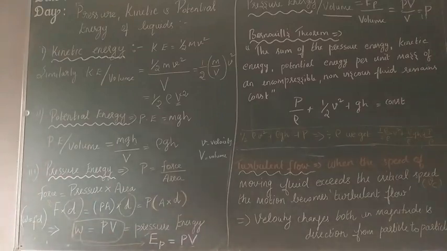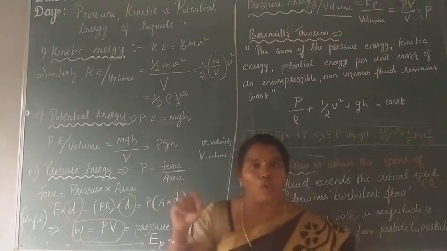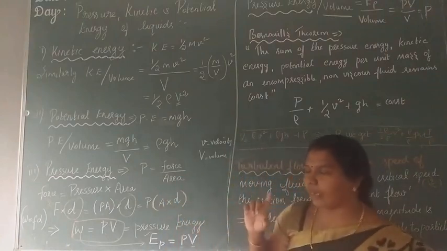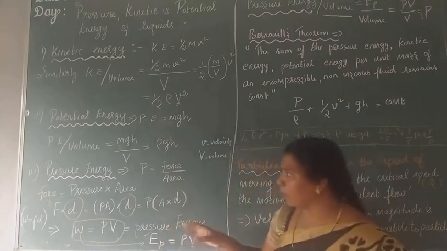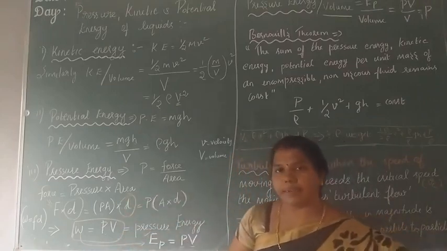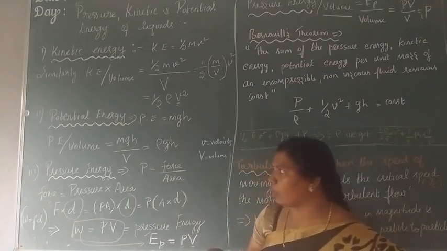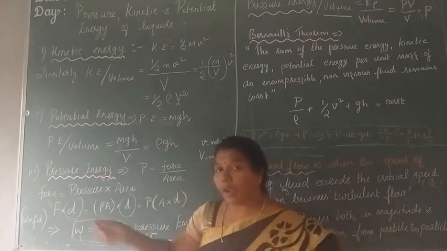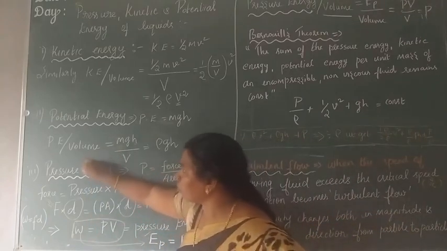Can you understand now? Once again, let me explain what pressure energy is. You know pressure is equal to force by area, so force is equal to pressure into area. Next, I multiply by displacement on both sides, in order to get the energy. Energy is also called work.